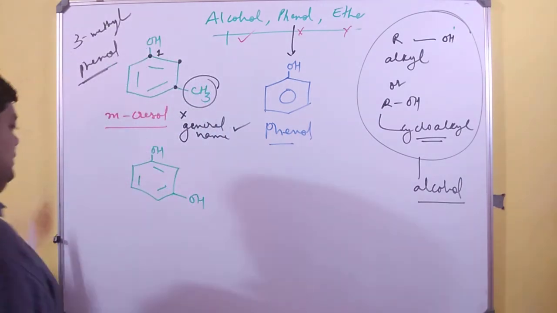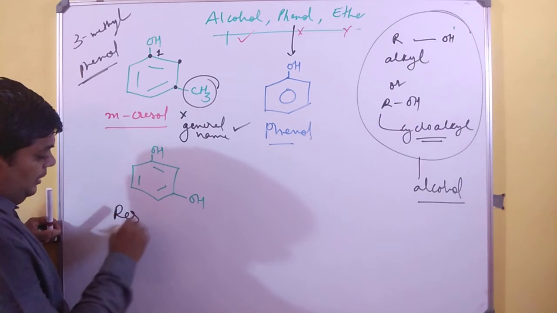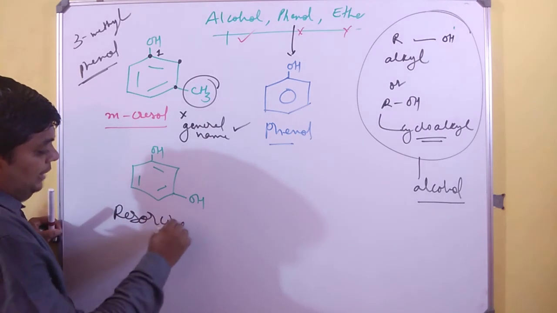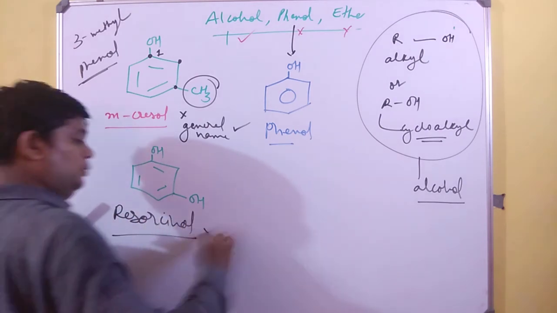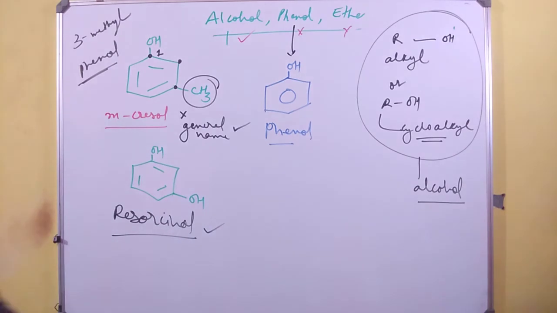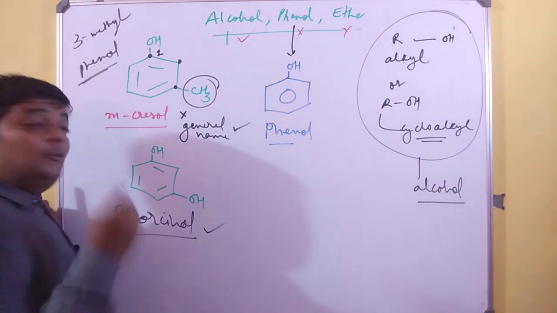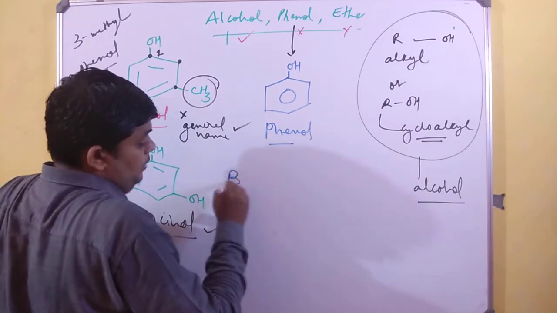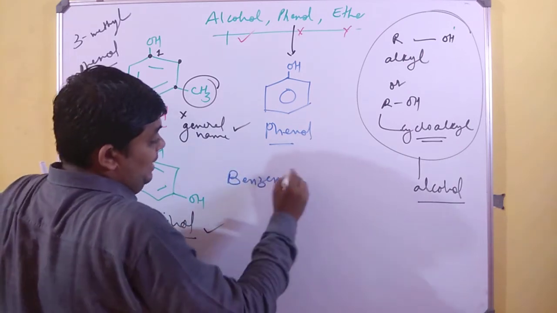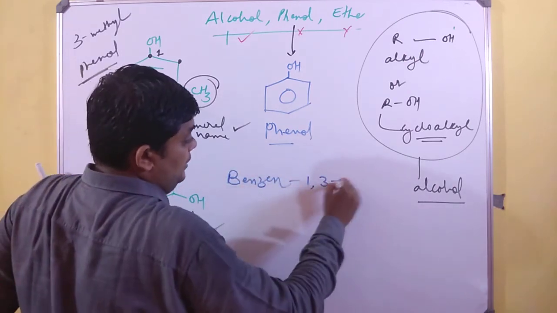You will see people very confidently mentioning it as resorcinol. You are right, but you are right in terms of the general name. What about its IUPAC name? You have to very clearly mention benzene-1,3-diol.